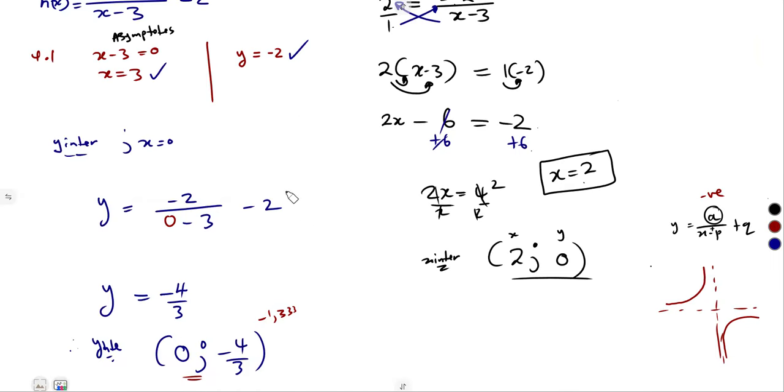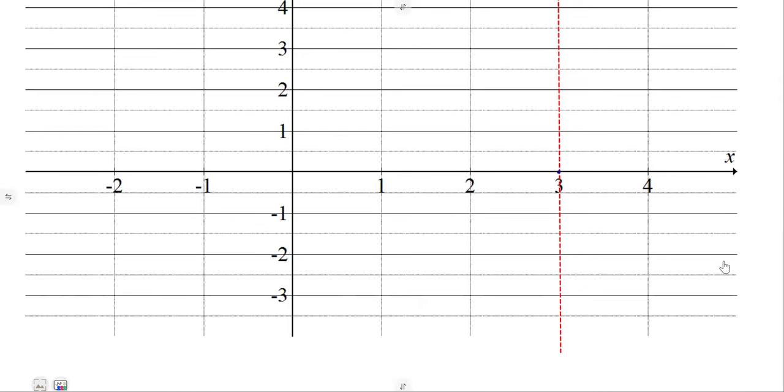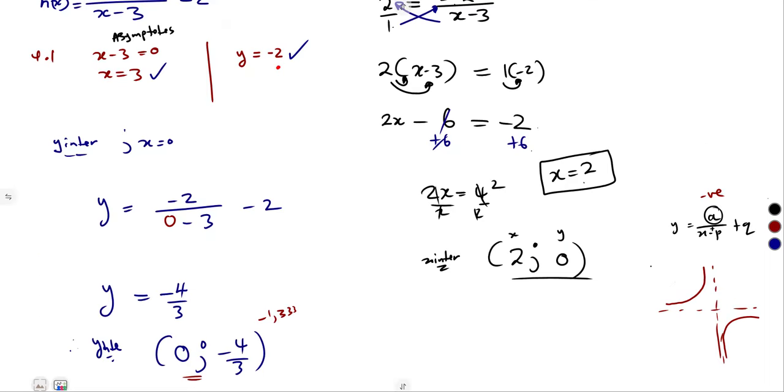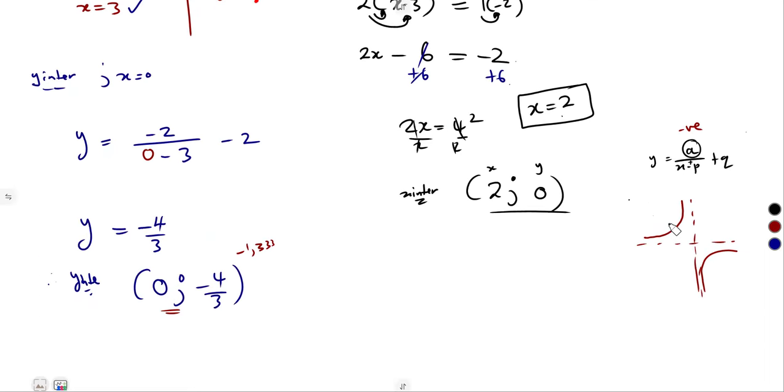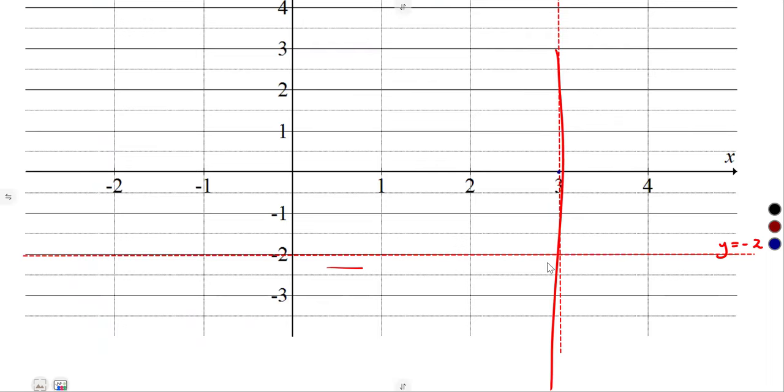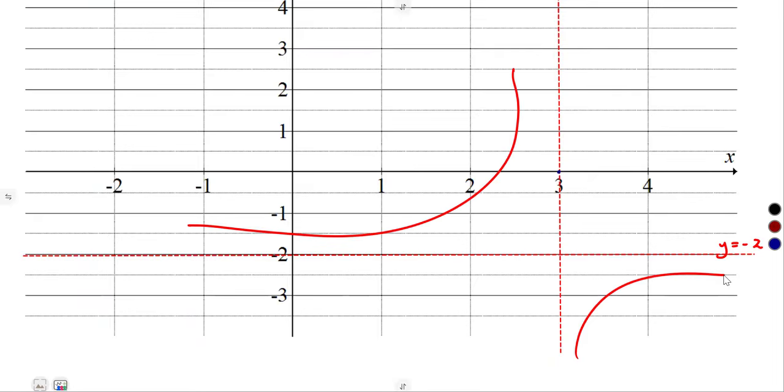We also have y is equal to minus 2. So y is equal to minus 2 is an asymptote. Our graph is also limited to this line of y is equal to minus 2. So like I said, on our shape, because of these asymptotes, we're going to have this side and this side. So another part is going to be this side, another part is going to be this side. That is how it is going to look.